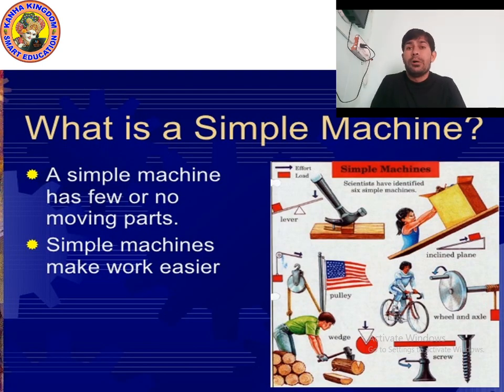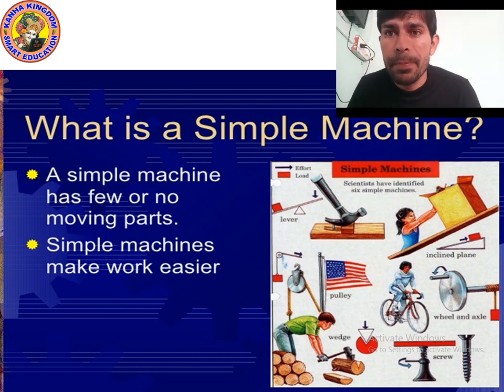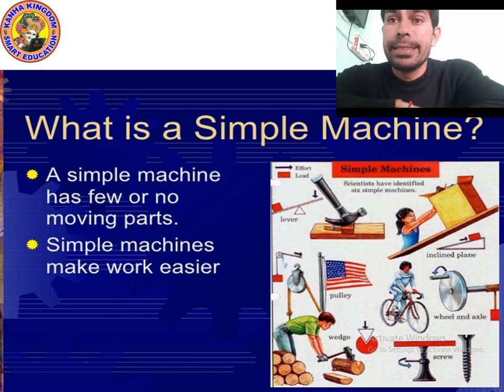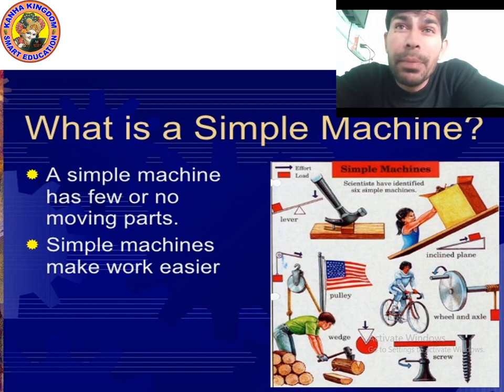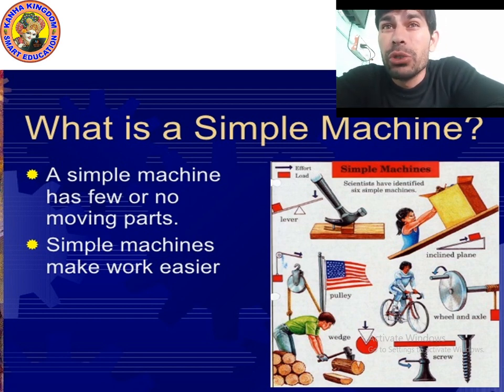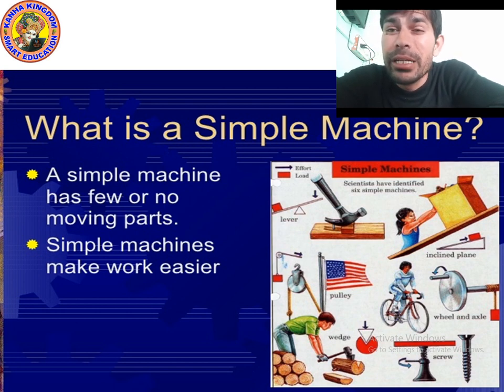Okay, now let's understand simple machine. So, what is a simple machine? A simple machine has not so many moving parts. Yes, it is very easy. Simple machines make our work easier.